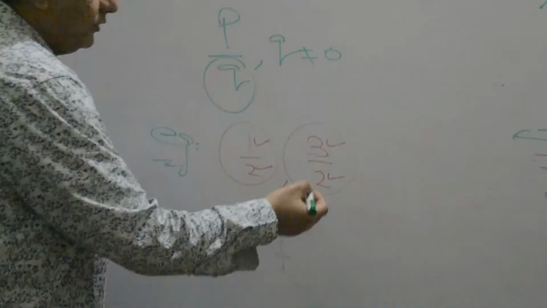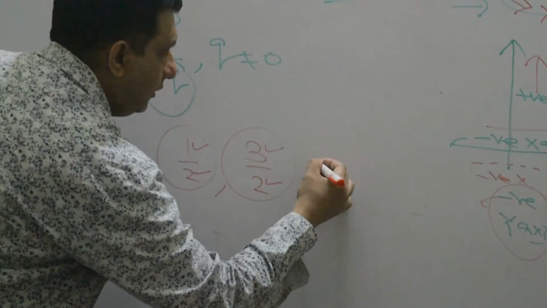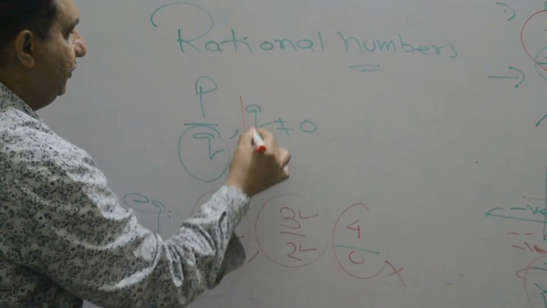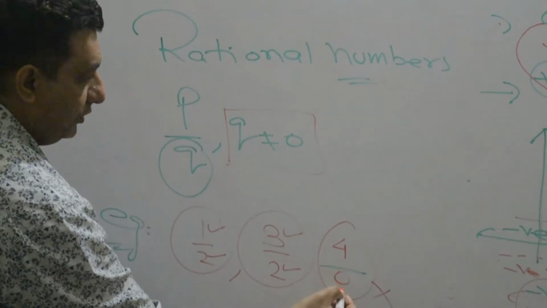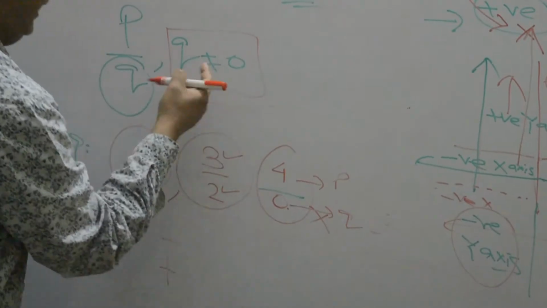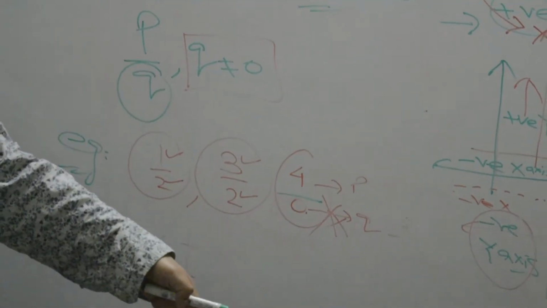Now I have one question. Is this a rational number if I write it like this? No, because I have mentioned here, q can't be 0. This is p, and this is q, and I have written here, q can't be 0. So this is not a rational number. Clear? Fine.